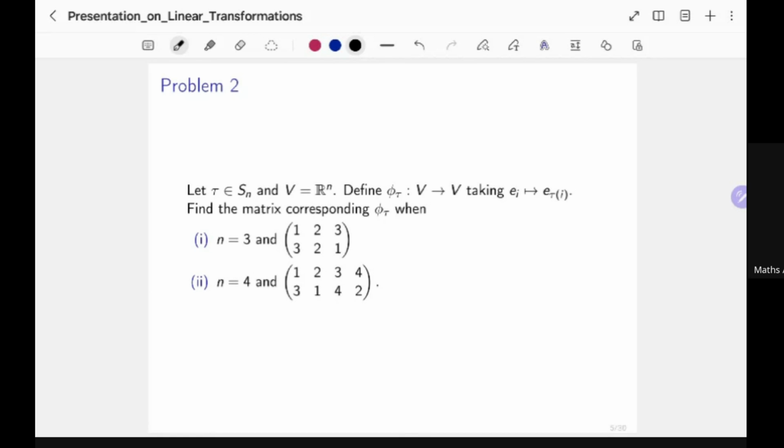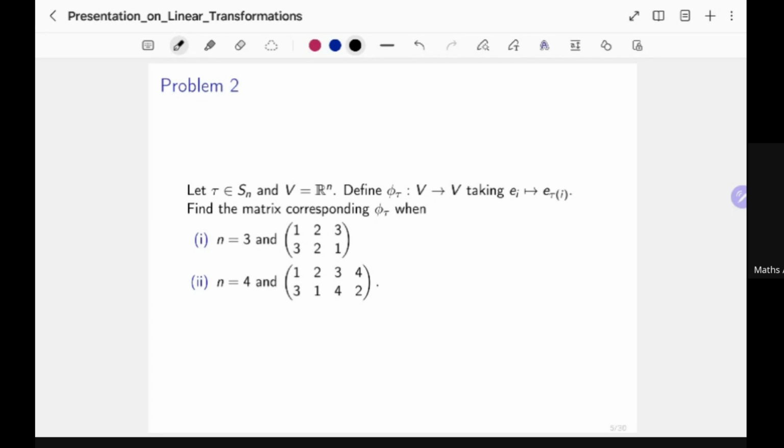Suppose you have an element tau from the symmetric group Sn. So what is a symmetric group? Symmetric group is basically the group of permutations on a set of n elements. In this case, the set of n elements is the first n natural numbers.